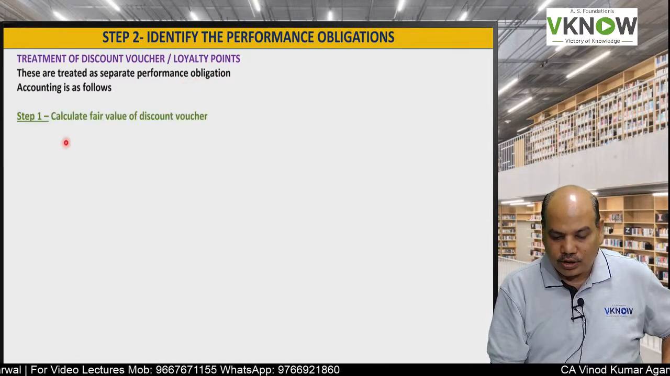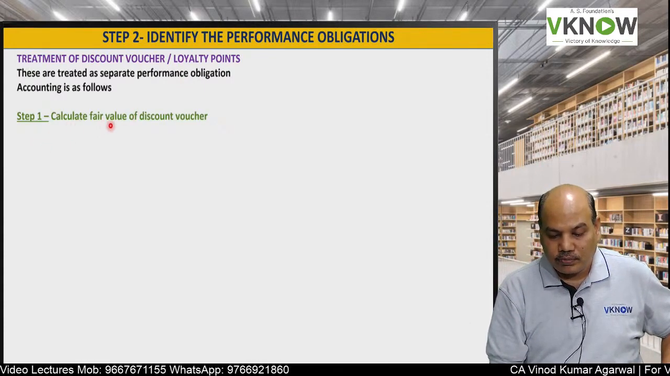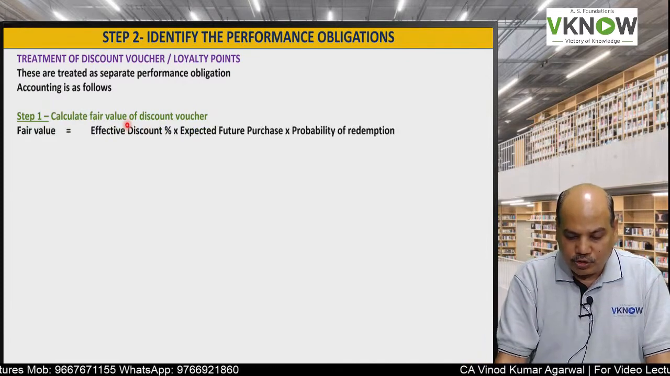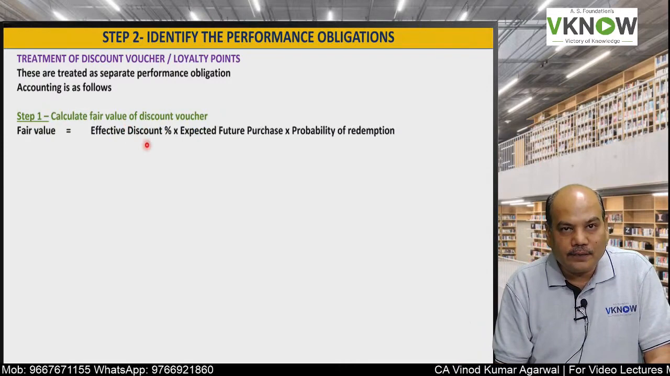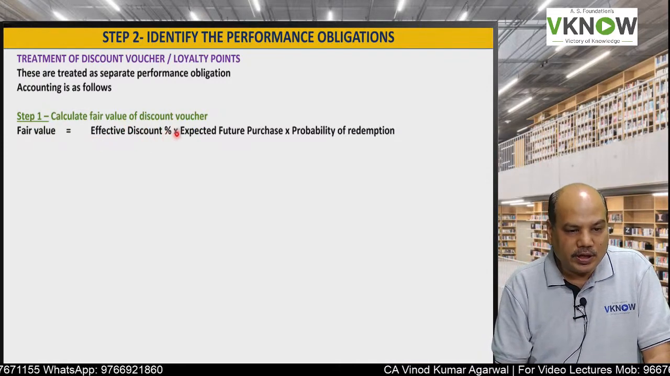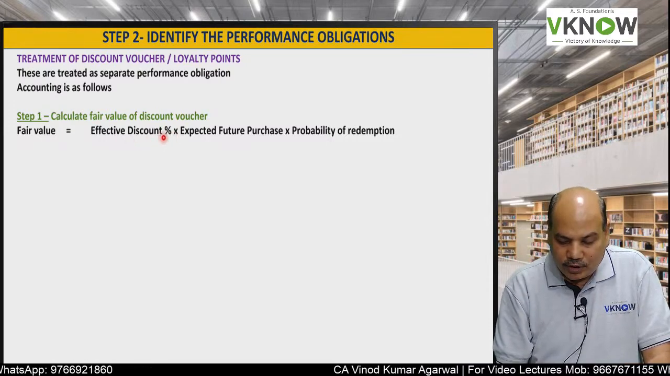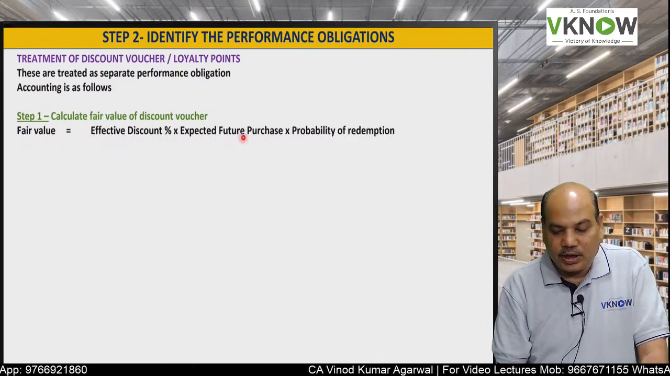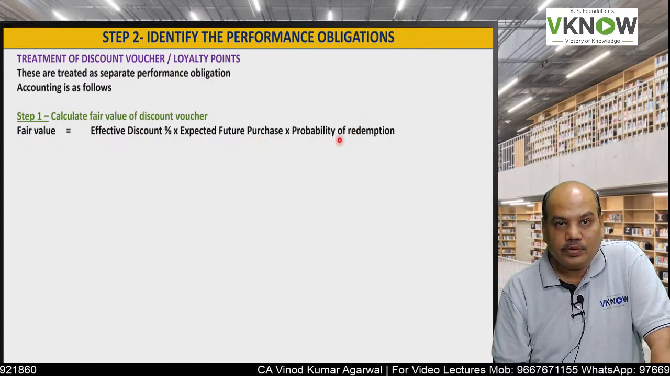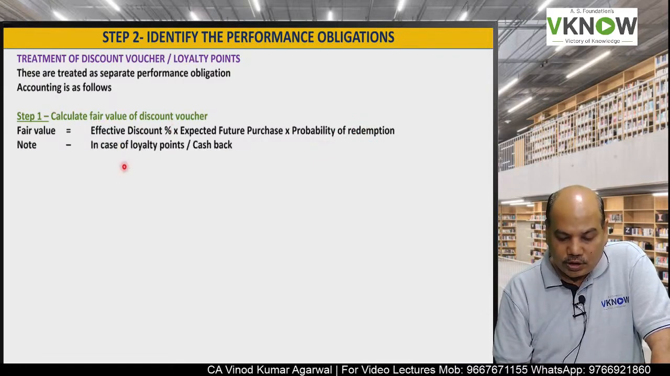So what is the accounting treatment? Accounting treatment for a discount voucher is to first calculate the fair value of the discount voucher. How do you calculate the fair value of a discount voucher? We will take the effective discount percentage. What is the effective discount the company is offering, into expected future purchase, into probability of redemption. This will give you the fair value of the discount voucher.